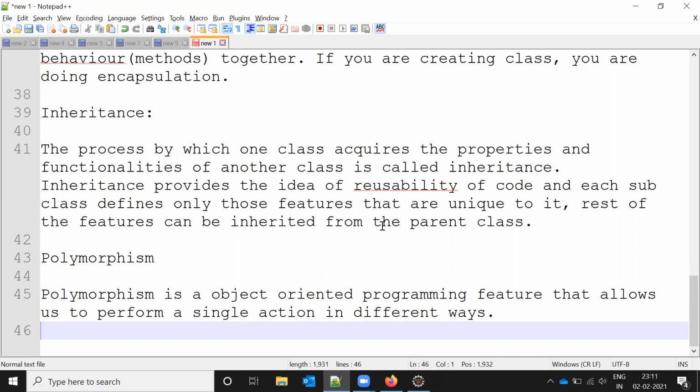Polymorphism is an object-oriented feature that allows us to perform a single action in different ways. One class is presented and you can make it work in multiple ways, then it is called polymorphism. That's all about this basic introduction to the OOPS concept.